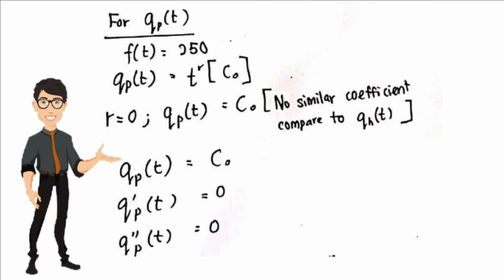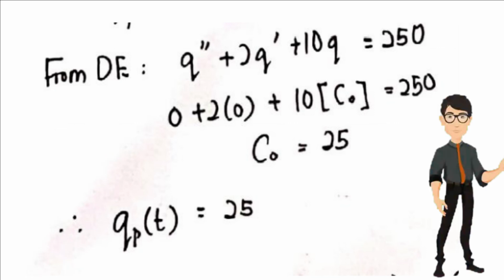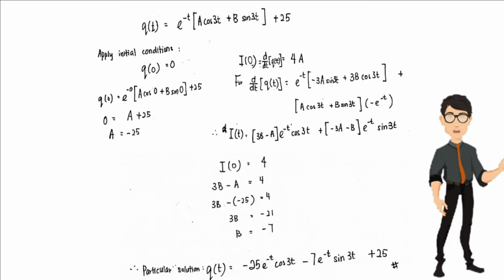So the first and second derivatives of QB of t equal 0. Then substitute c into the differential equation to calculate the value of c, which is 25. So we get the particular integral solution QB of t, which is also equal to 25. In order to get the general solution, we sum up QH of t and QB of t.